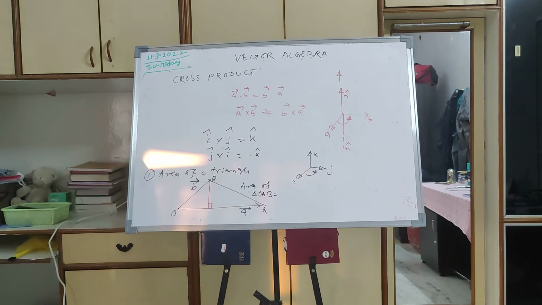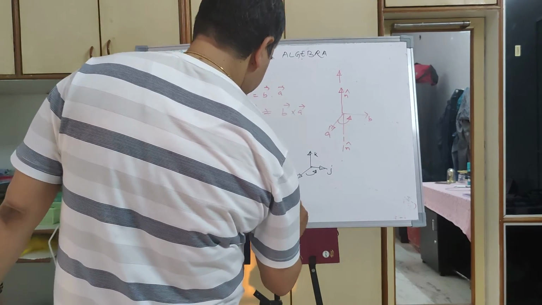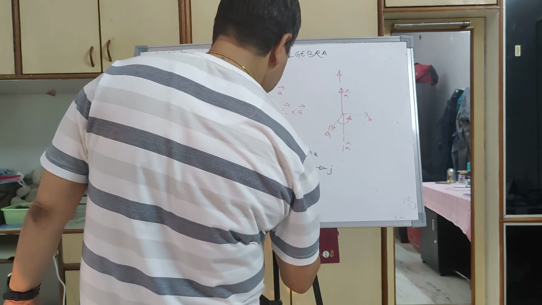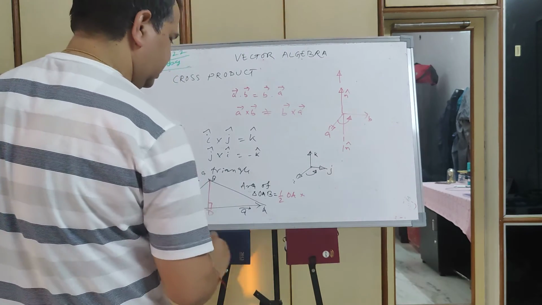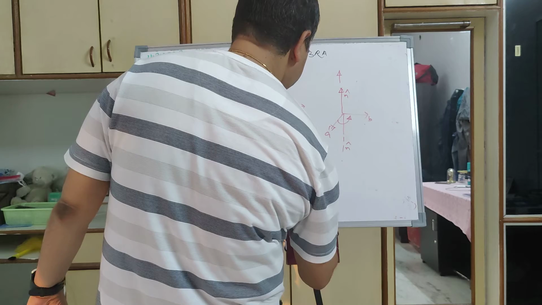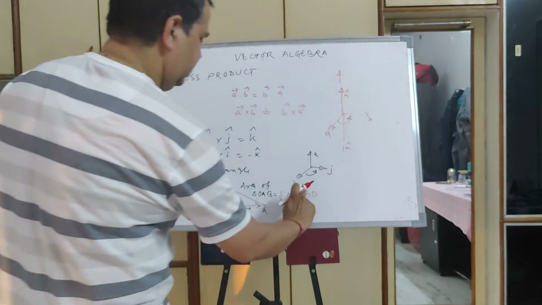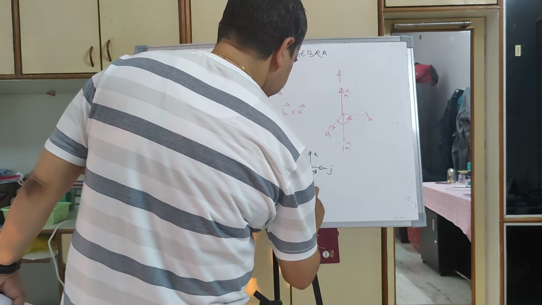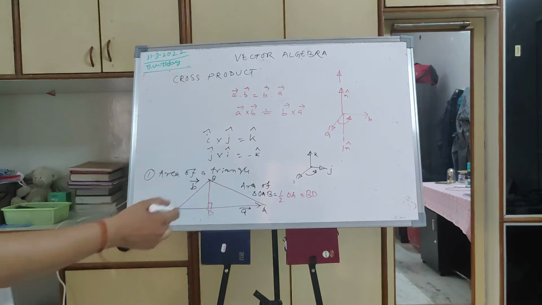Area of triangle is equal to half into OA into the perpendicular, let us say this is BD. OA into BD is my area of the triangle. Clear?